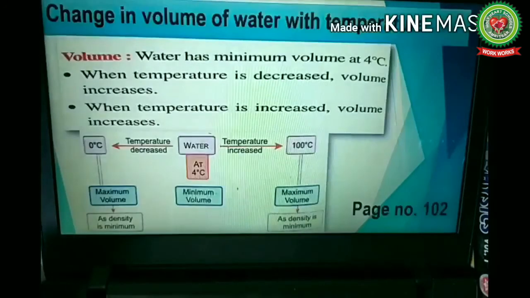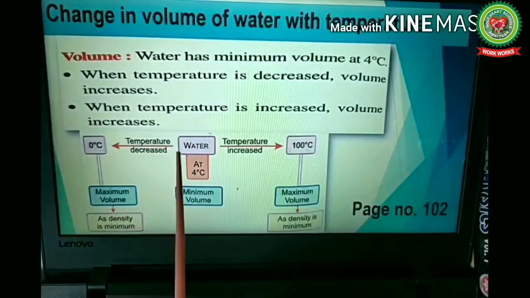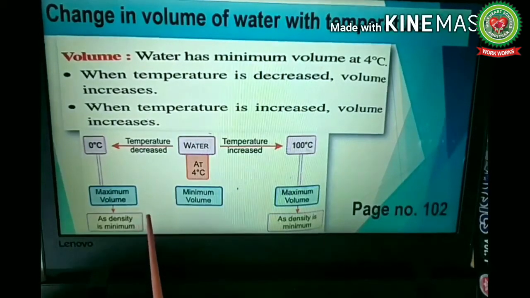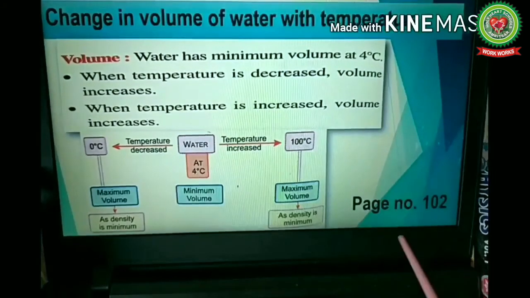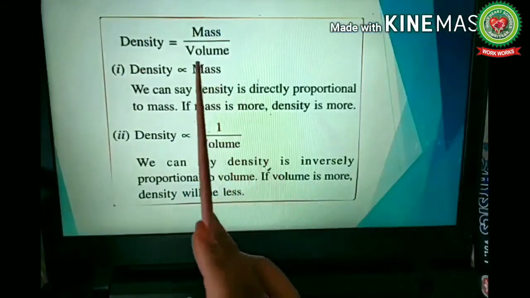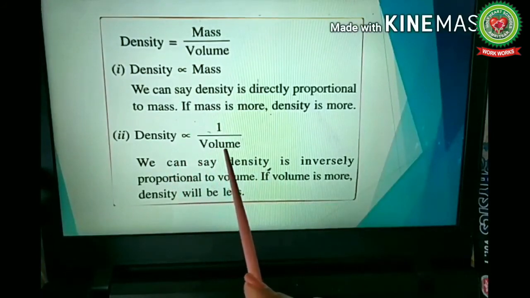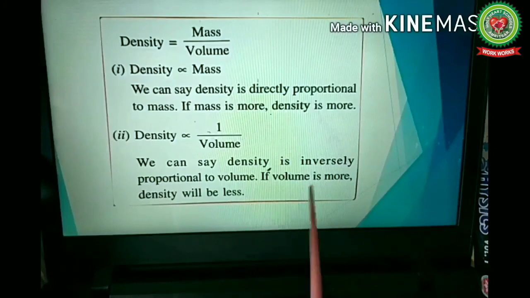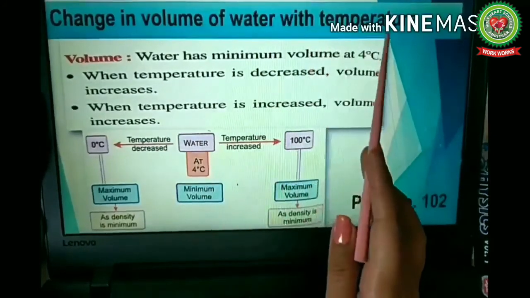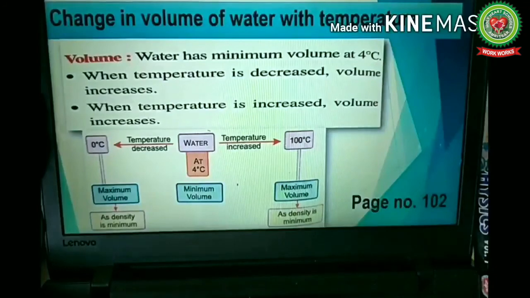So in this case, temperature decreases and density becomes minimum, density is less and volume becomes more. Similarly, in case 2, as density is minimum, volume becomes maximum, because density and volume are inversely proportional to each other. When volume is more, density will be less. This is all about the effect of temperature on density and volume of water.